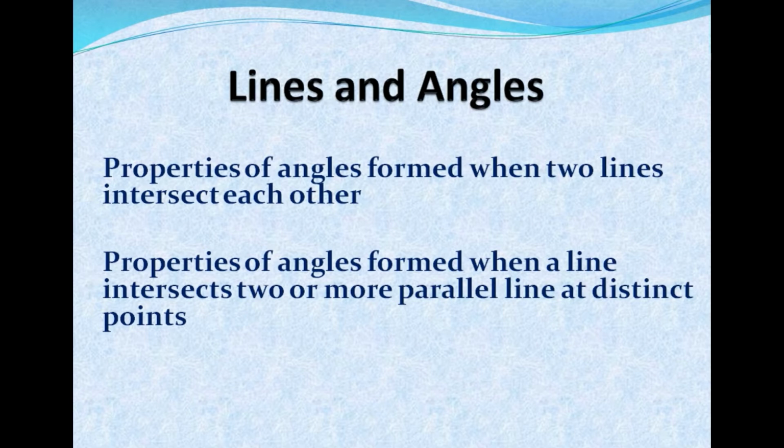You have already studied what is a line and what is an angle. In this chapter, you will study the properties of angles formed when two lines intersect each other. So when two lines intersect each other, you can see angles are formed. You are going to study the properties of angles formed when two lines intersect each other in this chapter.